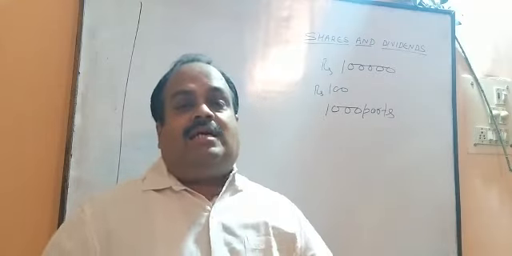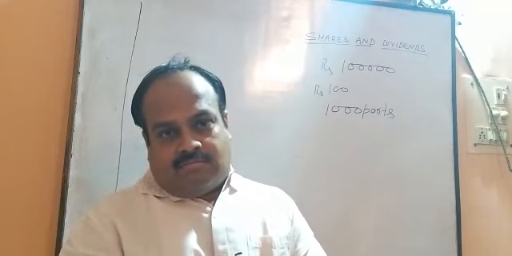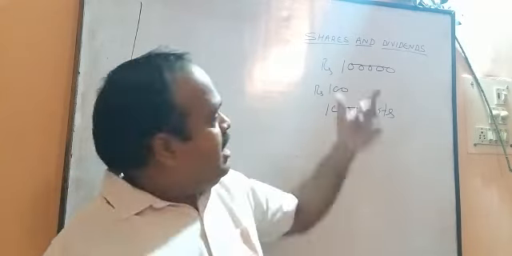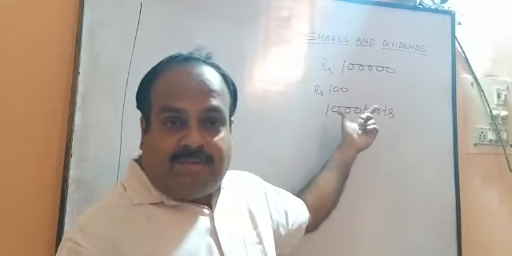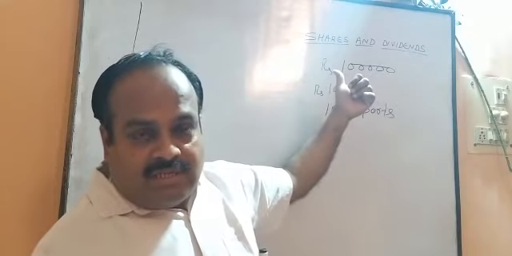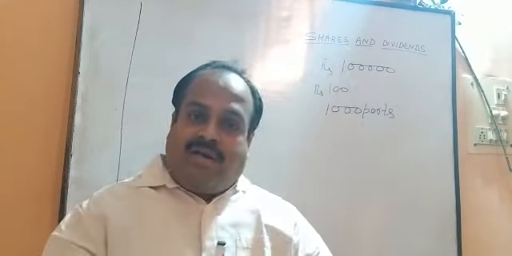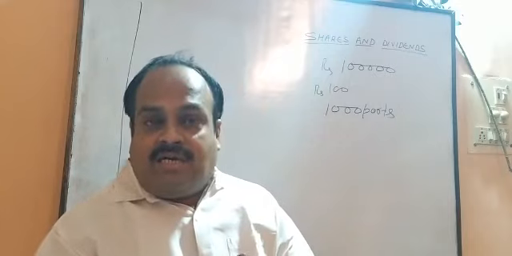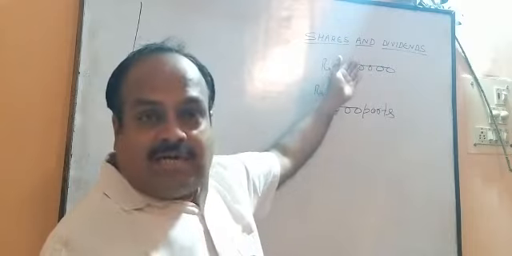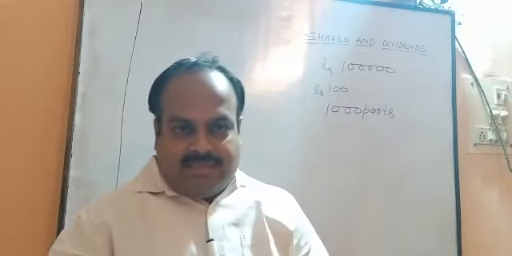So this 100 rupees will be considered as the share, the smaller part. How many parts will be there? 1,000 parts. Each part will have its value 100 rupees. So each part of that 1 lakh rupees will be considered as the share. So we can say that there is a company with its stock value 1 lakh rupees.